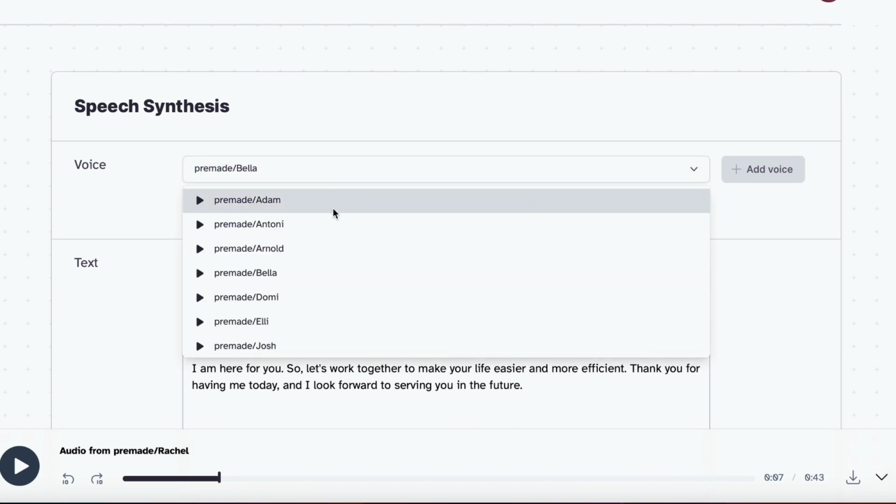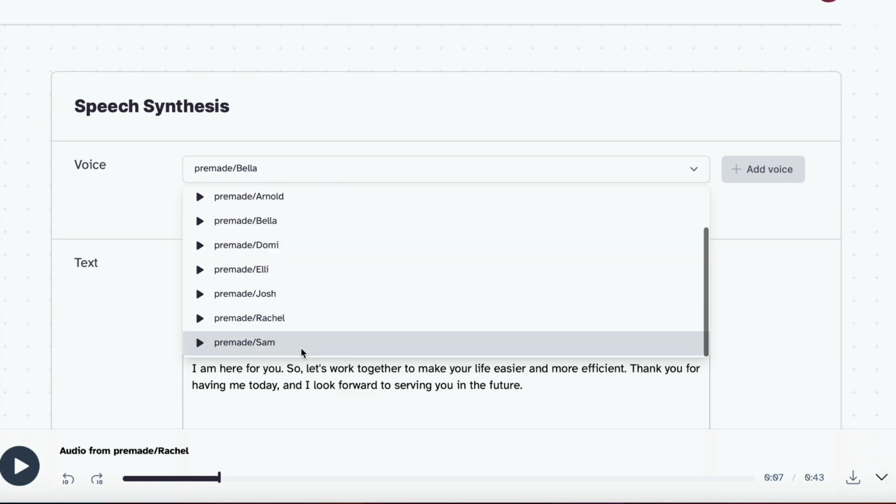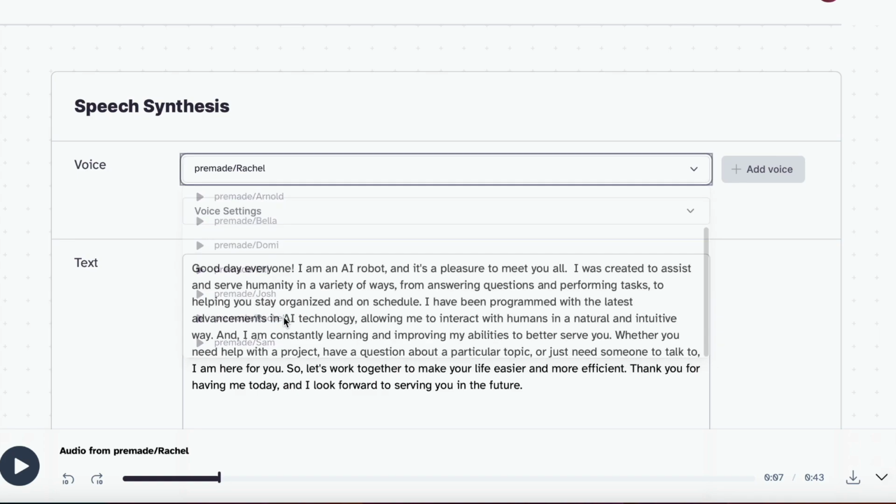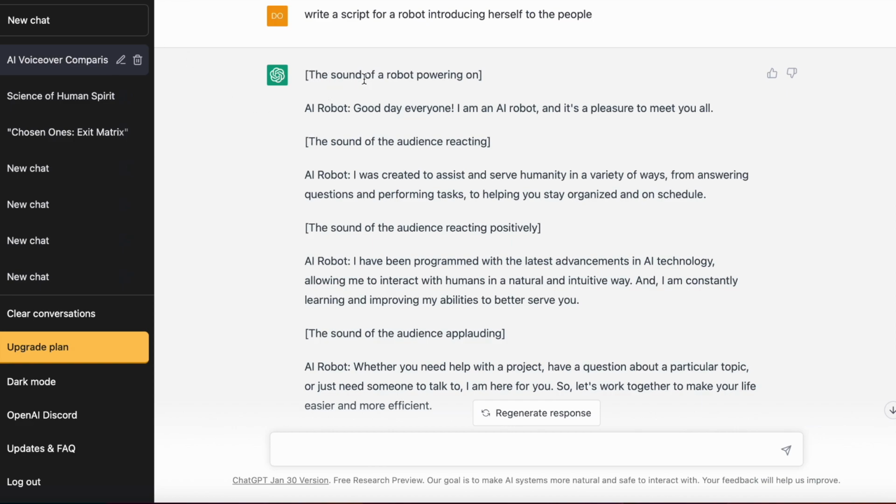This part right here is where the voices are, and you can change the voices to whomever you like, the pre-made voices. I chose to pick Rachel because my prompt for my Midjourney is a girl. And so I copied everything that was in ChatGPT in here: Good day, everyone. I'm an AI robot. It's a pleasure to meet you all. I copied everything, but I didn't copy the sound of the robot powering on, or the "AI robot" label before it starts talking. I don't need that, so I took all that out and I just copied what it's saying in here.